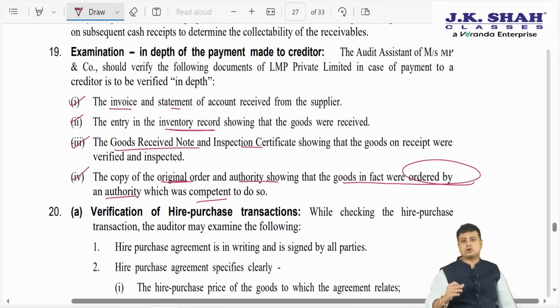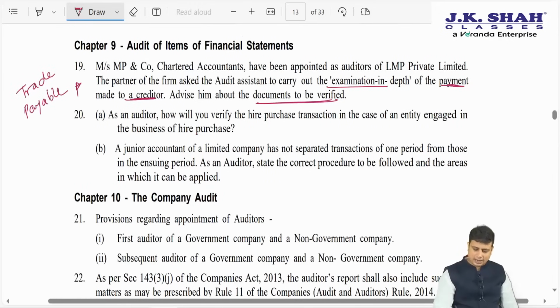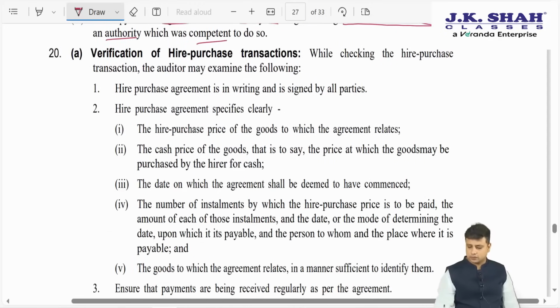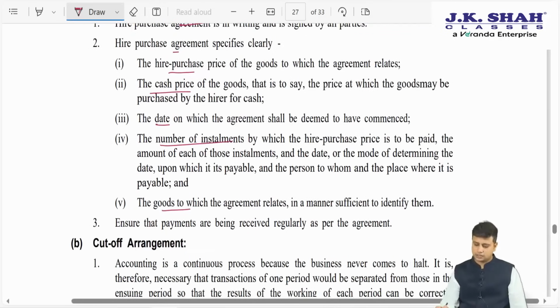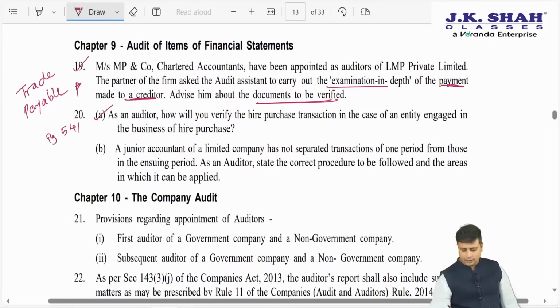So whenever we want to check that the payment made to the creditor was in there, these are the things that we will check. Next is hire purchase. You can go to page number 541. We have already discussed. Under hire purchase, we will check the agreement. Under agreement, we will check the hire purchase price, the cash purchase price, the date of commencement of this particular transaction, what are the number of installments, for which goods is the hire purchase, and ensure that the payment has been regularly received. A very simple answer.